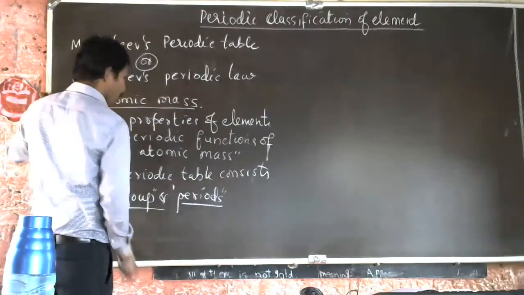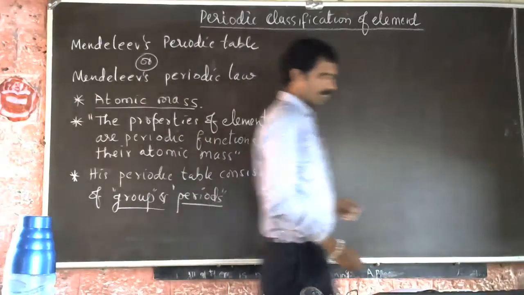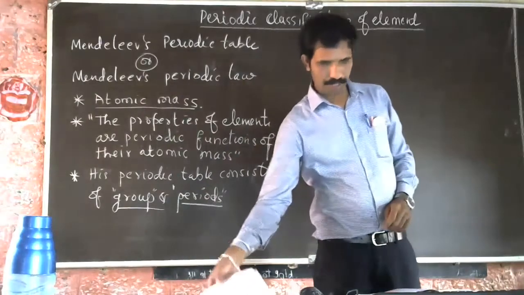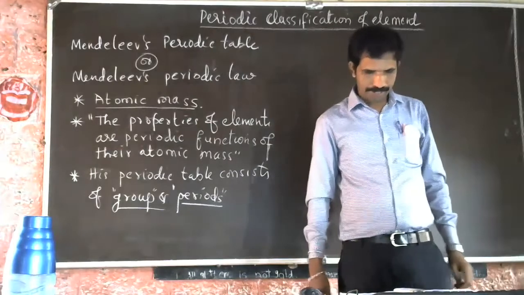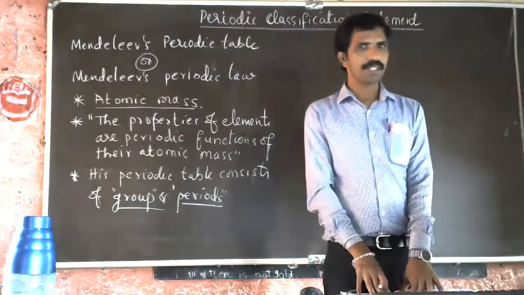So groups and periods are there. Understood? So open your textbook and see page number 27. Page number 27.